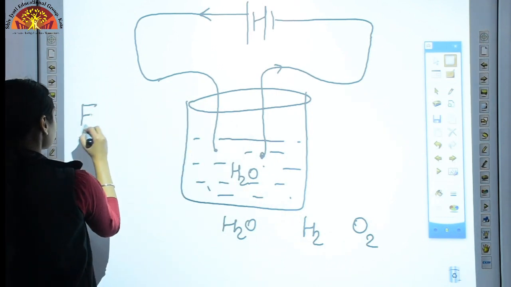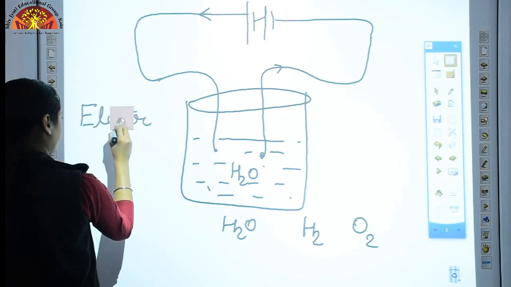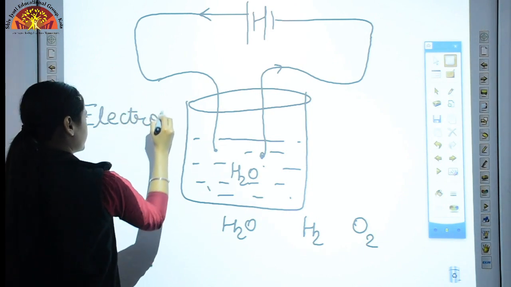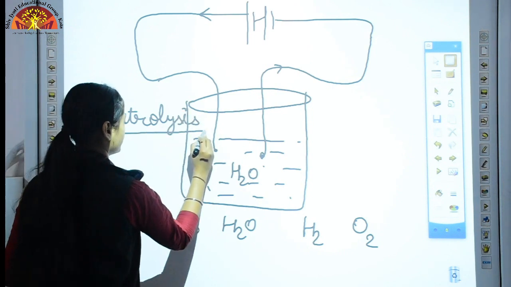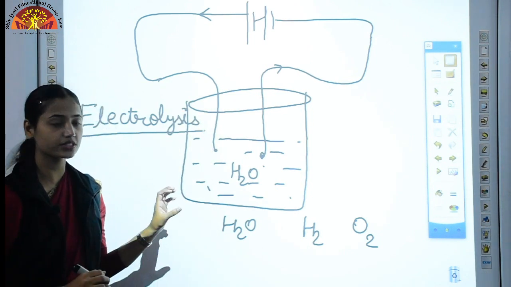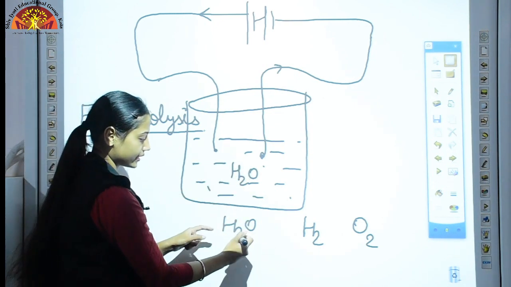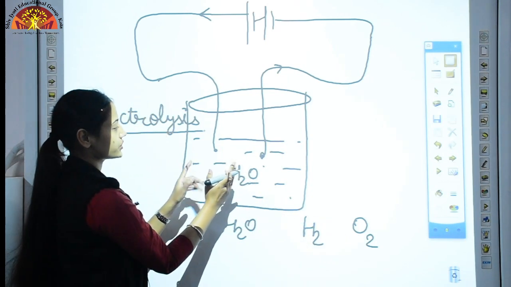What is this known as? Electrolysis. What is electrolysis? The decomposition of the liquid into its components, like the components of water are hydrogen and oxygen. So this is the chemical change which is happening here.